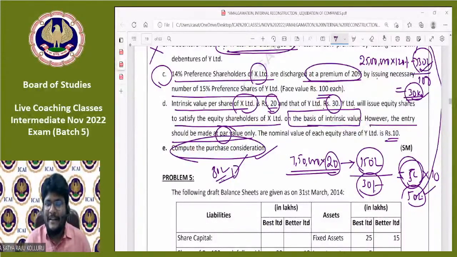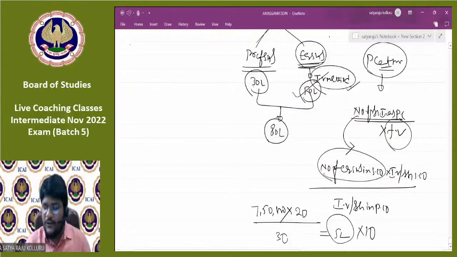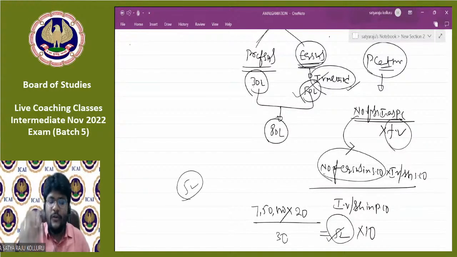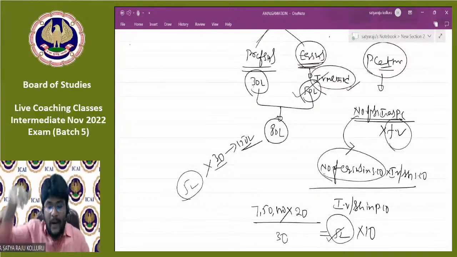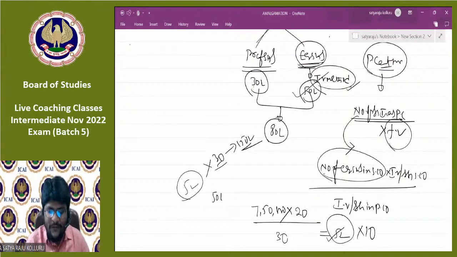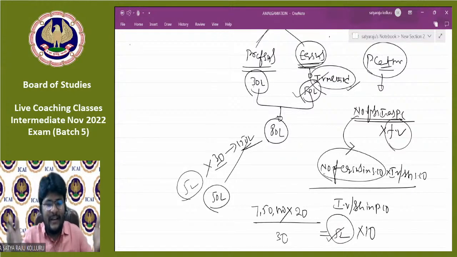You should think about that point in this way. How many equity shares are we issuing as PC? 5 lakhs. What is the real worth for each and every equity share we are issuing? 30 rupees. So the 5 lakh equity shares we are issuing to the selling company are worth 30 rupees each in the outside market. The total worth is 150 lakhs only. But we are recording such 150 lakhs at 50 lakhs. As for the remaining 100 lakhs, nothing has happened.